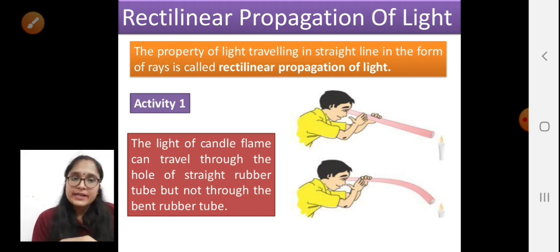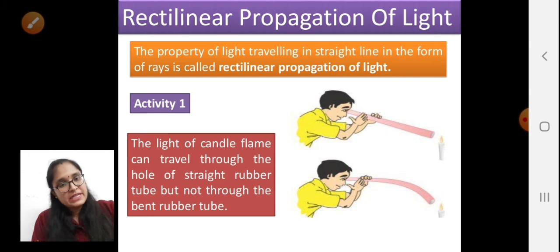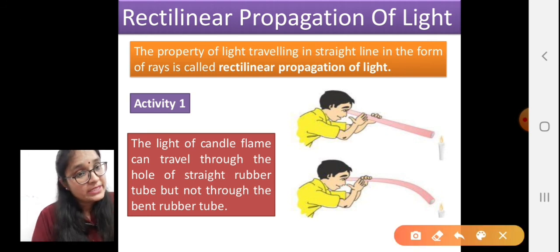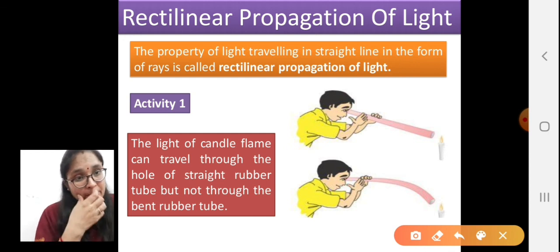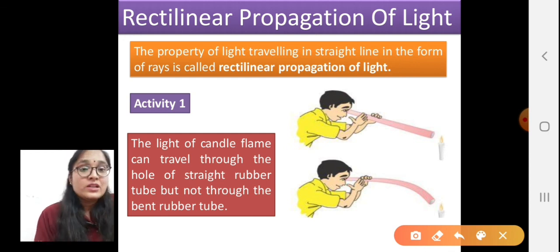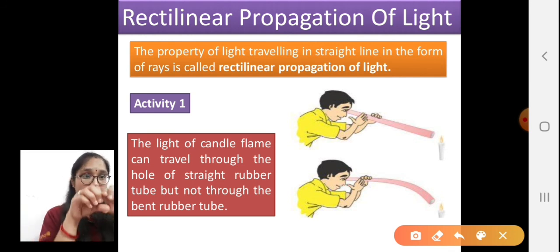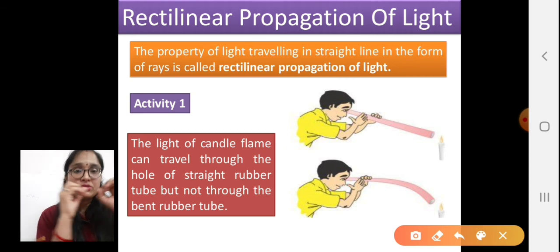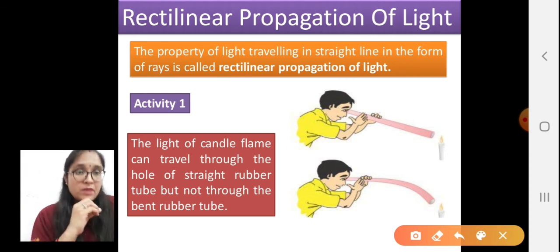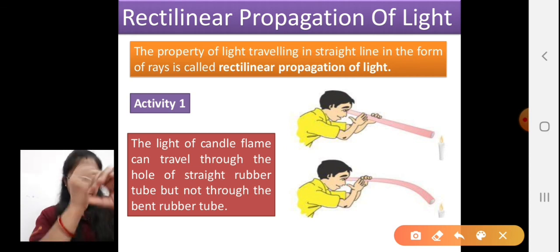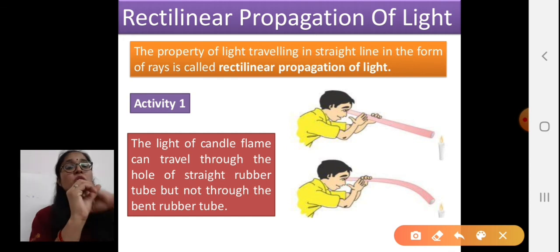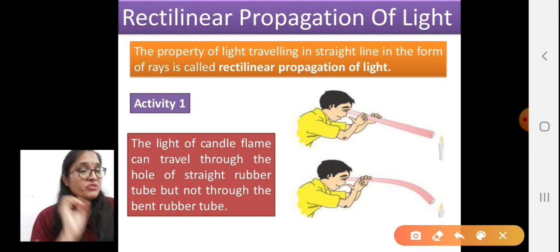This can be clearly understood with the help of this activity. See what the activity is actually showing here. According to this activity, a boy tries to see the flame of a candle through a hollow rubber pipe. When this hollow rubber pipe is straight, he is able to see the light very clearly. But when he bends this tube, he is not able to see the candle flame through this pipe.